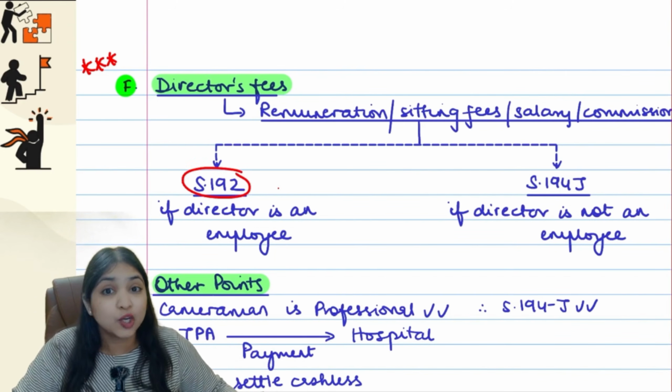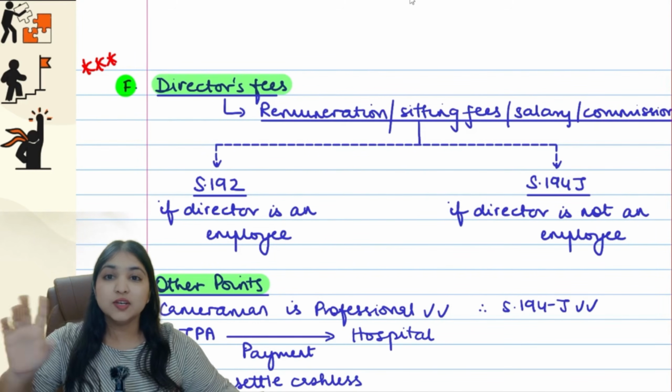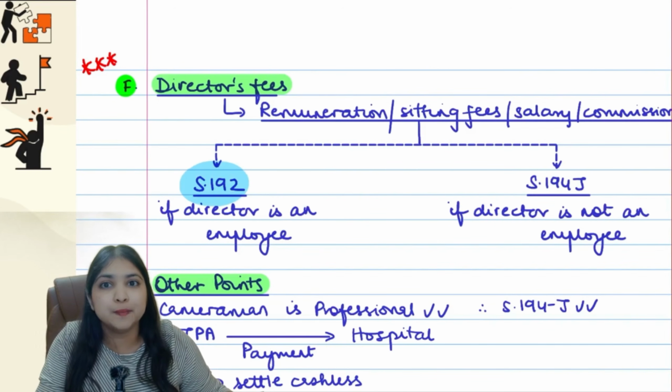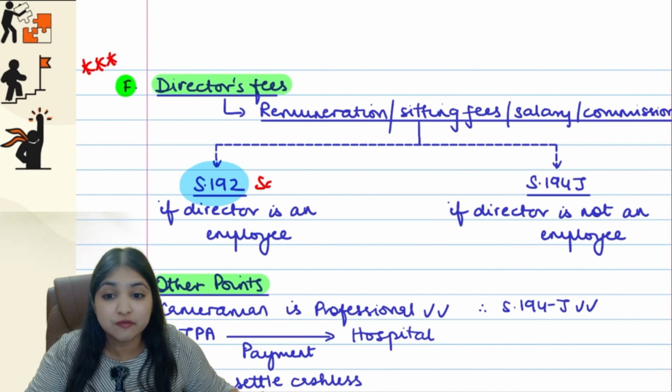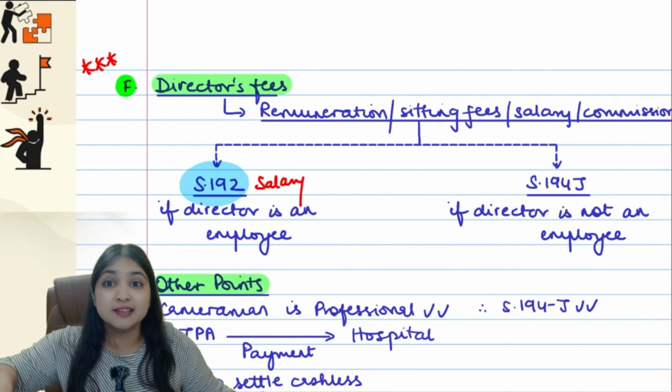One is section 192, which you haven't learned right now, and the other is 194J, which we're learning right now. Listen, section 192 will apply if there's an employer-employee relationship between the director and the company. Because if there's an employer-employee relationship, then that remuneration is nothing but salary, guys. Section 192 is the section which applies on salary. TDS on salary, section 192.